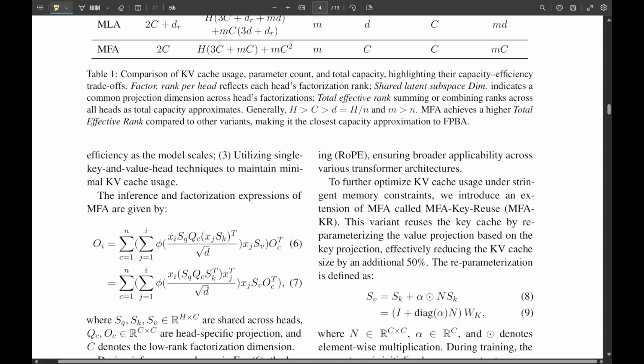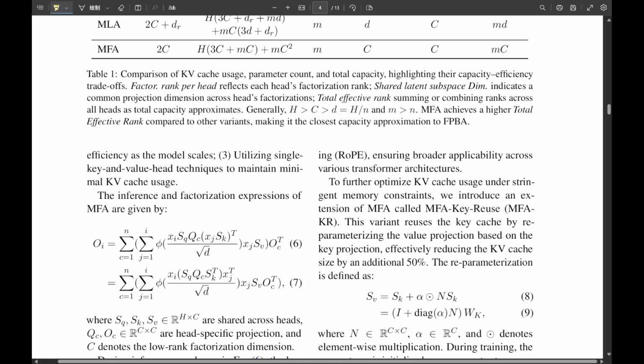Exactly. Second, they got incredibly clever with how information was stored and processed. They applied aggressive, low-rank matrix factorization specifically in the QK circuit, making it extremely parameter efficient. Smart math to save space. And third, they streamlined the memory itself by utilizing a single key and value head technique. This leads to truly minimal KV cache usage.